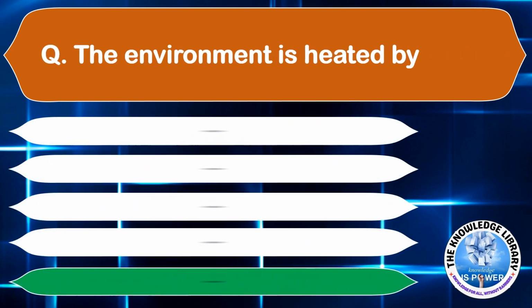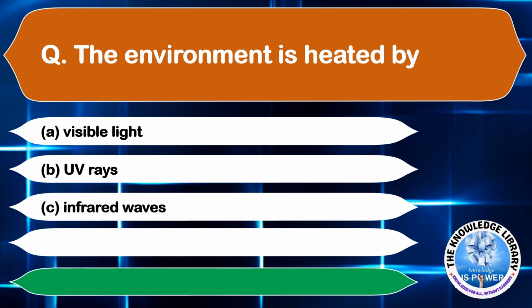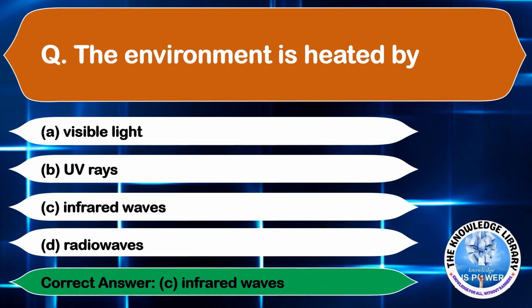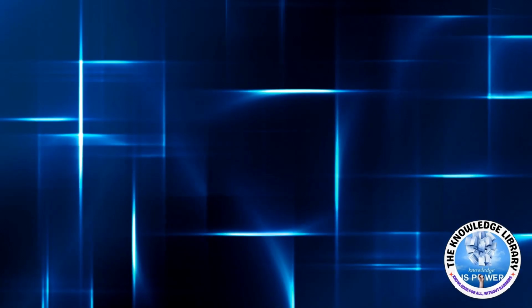The environment is heated by. Option A, visible light. Option B, UV rays. Option C, infrared waves. And option D, radio waves. The correct answer is option C, infrared waves. Moving on to the next question.